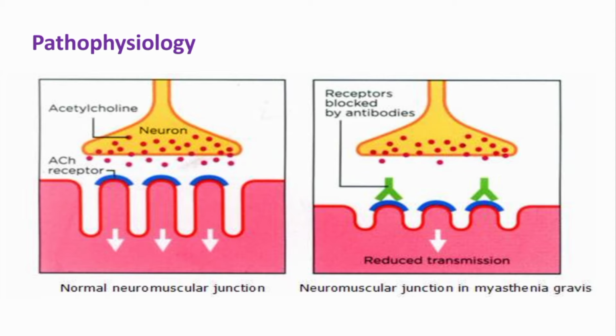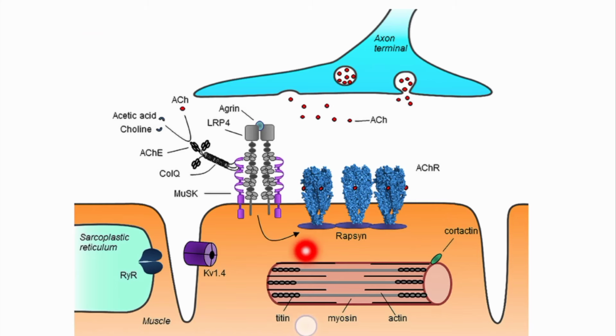These autoantibodies also destroy the acetylcholine receptor and cause their endocytosis, and in this way the number of acetylcholine receptors is decreased. These autoantibodies also destroy the subneural clefts and other structures of the neuromuscular junction. In some patients autoantibodies are also formed against some other muscle proteins like ryanodine, titin and rapsyn proteins,